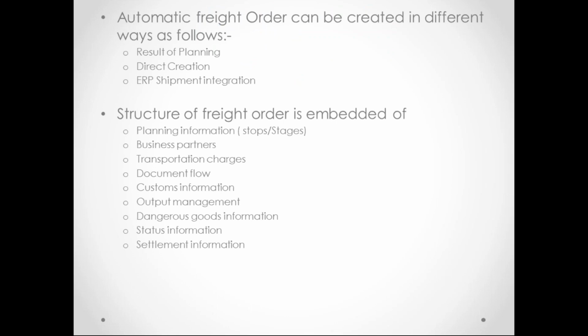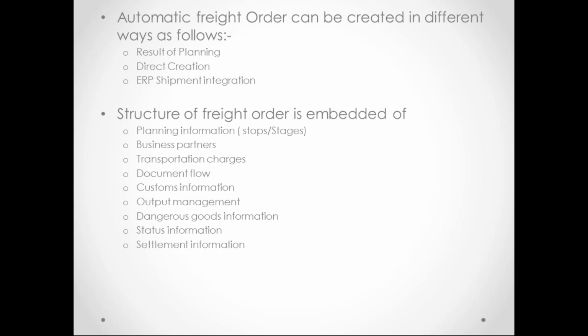An automatic freight order can be created in the following ways: as a result of the planning, direct creation, and integration with your ERP shipment. The structure of the freight order is like this: planning information like your stops and stages, business partners, transportation charges, document flow, customs information, output management, dangerous goods information, status information, settlement information.